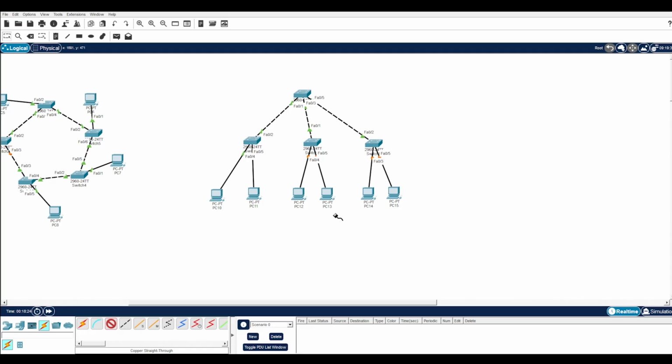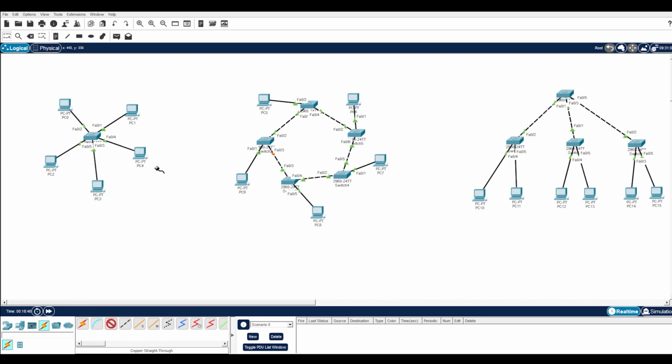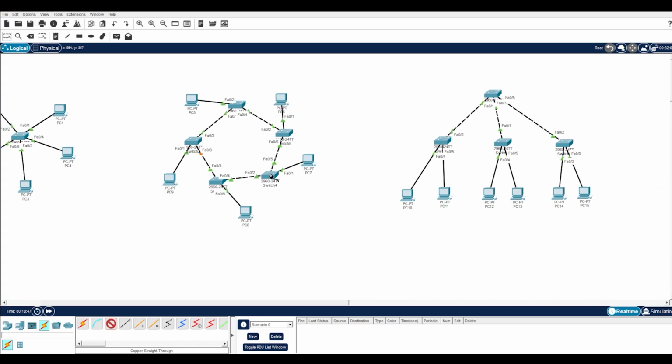This topology is commonly used in large organizations because it allows the network to grow easily. So new departments, floors, and branches can be added without redesigning the entire network. That's why tree topology is considered highly scalable and suitable for enterprise environments. I hope you have understood what is star topology, ring topology, and what is tree topology.